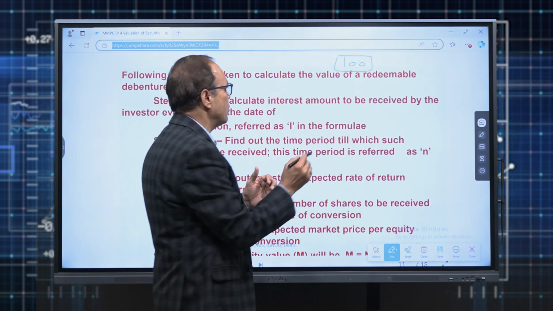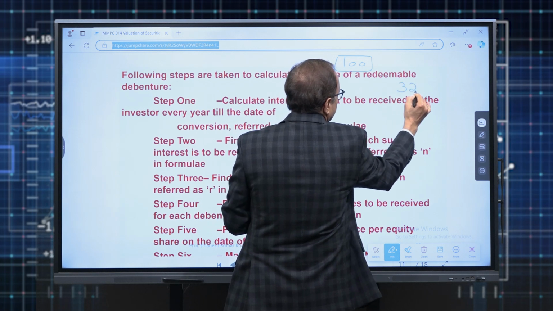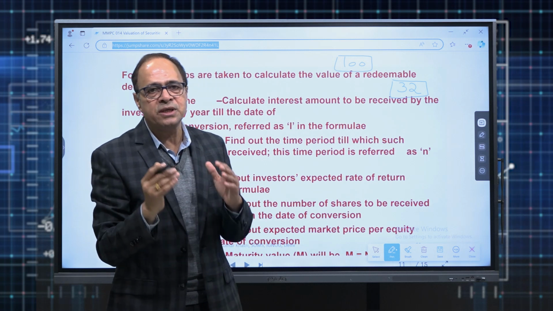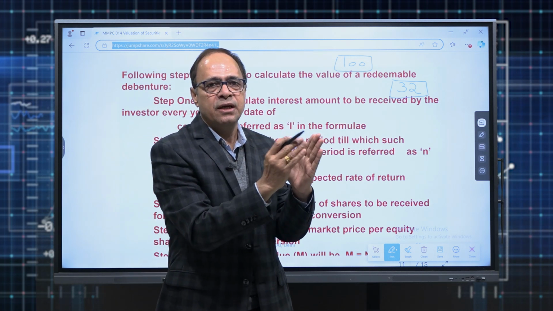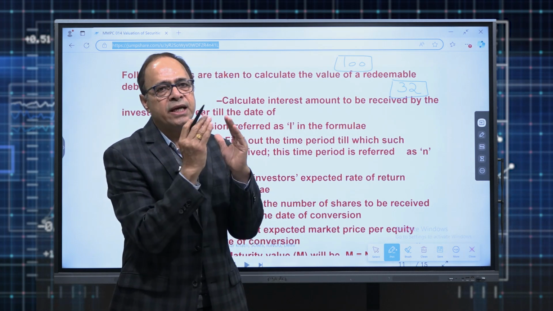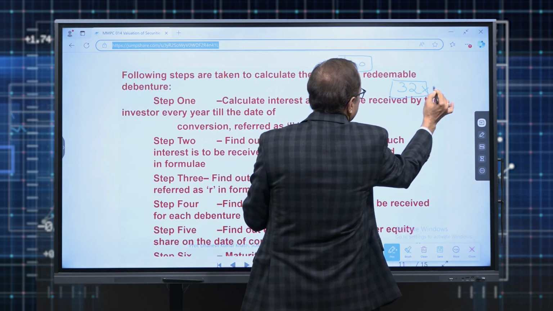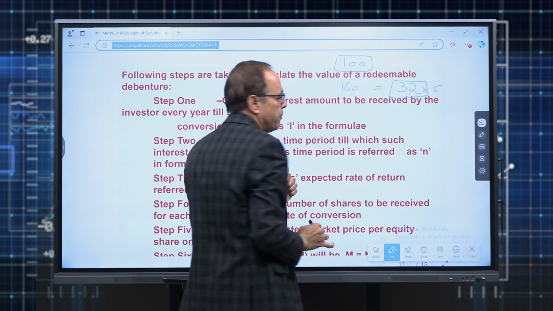Simple, we need to find out what is likely to be the expected share price. So let me assume the expected share price on the date of conversion is rupees 32. It means in lieu of each debenture, the investor is going to get 5 equity shares. Each equity share is likely to have a market price of 32 rupees. So he is going to get rupees 160. So that will be M.